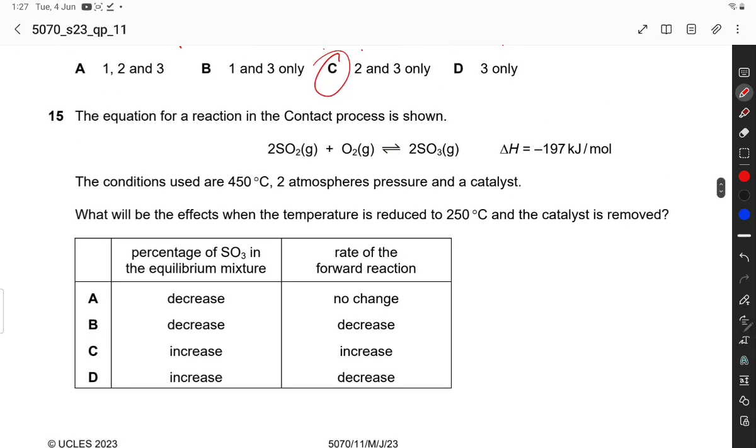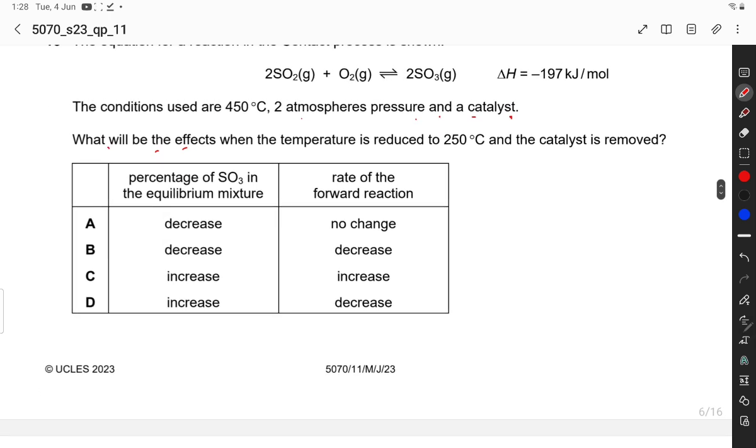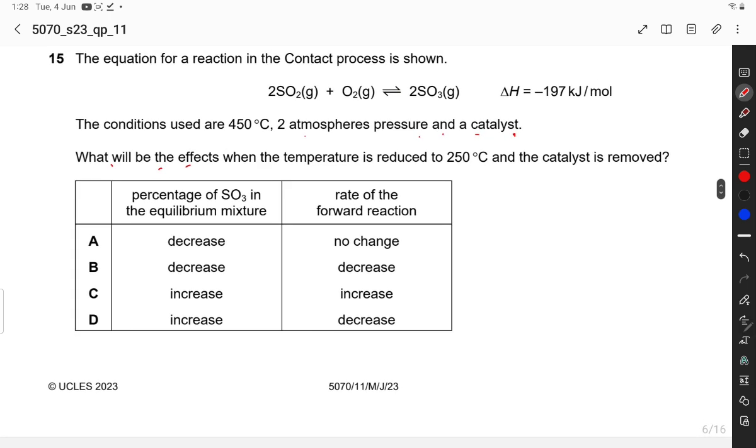Question number 15. The equation for a reaction in the contact process is shown. The conditions used are 450 degrees centigrade, 2 atmospheric pressure and a catalyst. What will be the effect when the temperature is reduced to 250 degrees centigrade and the catalyst is removed?